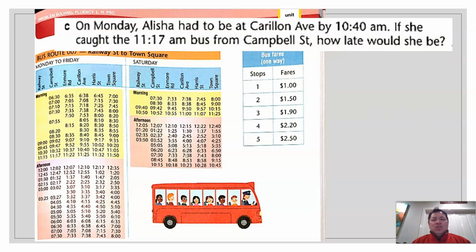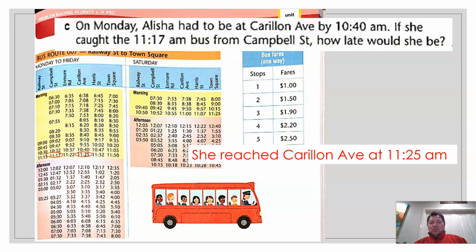B, on Monday, Alicia had to be at Carrion Avenue by 10:40 a.m. If she caught the 11:17 a.m. bus from Campbell Street, how late would she be? So let's look at it. She caught the bus from Campbell Street at 11:17, and she needs to alight at Carrion Avenue, which is 2 stops away. So she'll reach there at 11:25. So she reached Carrion Avenue at 11:25 a.m.